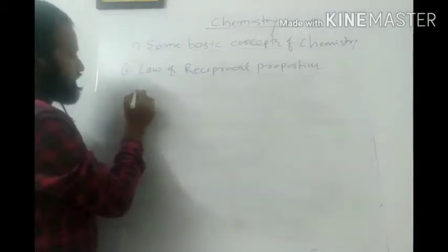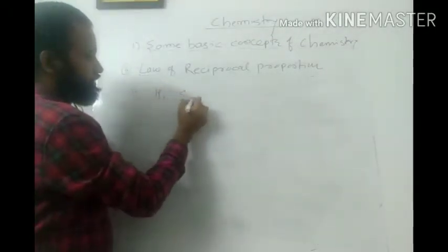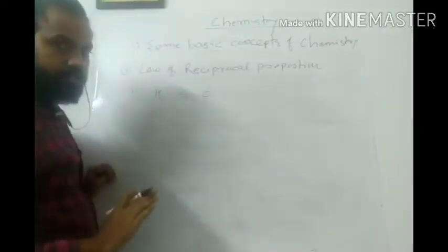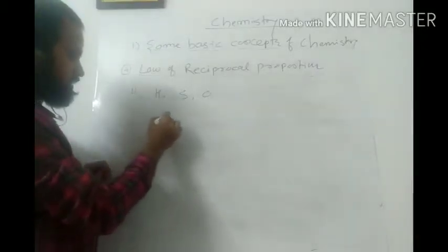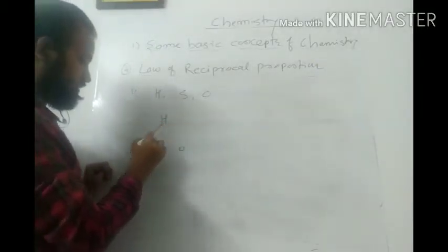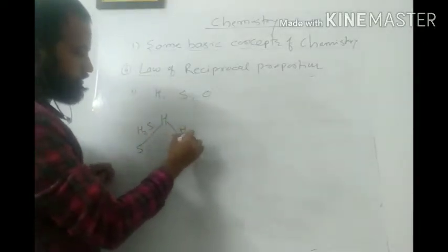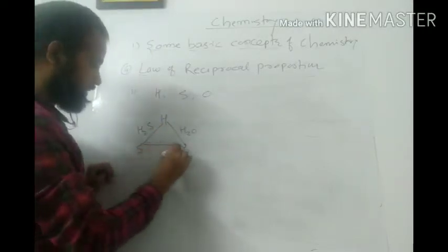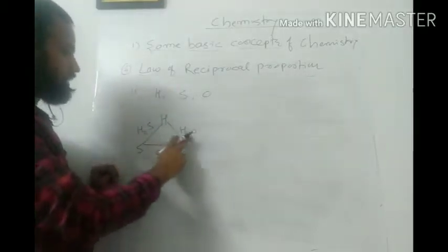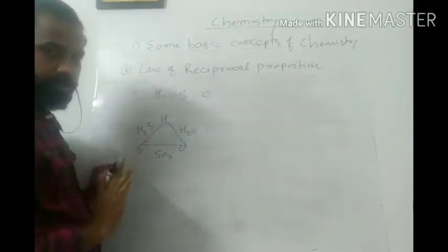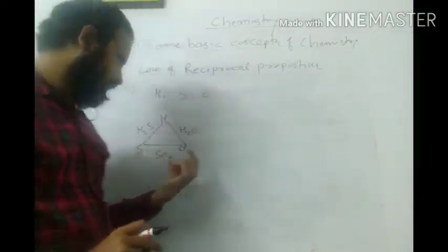First example, in which I am going to consider hydrogen, then sulfur, then oxygen as 3 elements. I am going to combine these 3 elements and I will get compounds. So let us see, here hydrogen, here sulfur and here oxygen. When I combine these, I will get H2S. Okay, when I combine hydrogen with oxygen, I will get H2O, isn't it? When I combine sulfur with oxygen, I will get SO2. Okay, if you see here, I will get 3 compounds from 3 different elements. Here we can say that if 3 elements are combined, we will get 3 different compounds.